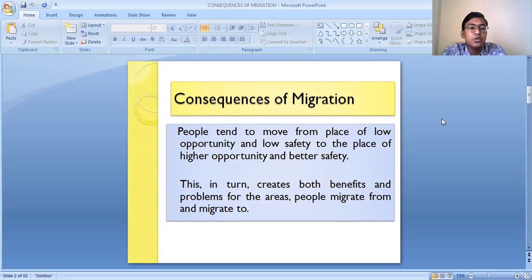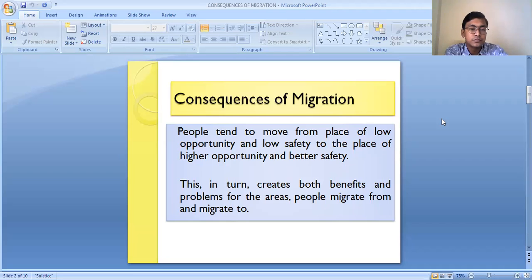Any person who has migrated from one place to another has migrated for some better opportunities. For example, people migrate from rural areas to urban areas. Why? Because in rural areas, opportunities are very limited, whereas in urban areas, opportunities are more, wages are high, and they get a regular source of income. This is the reason people migrate from rural to urban areas.